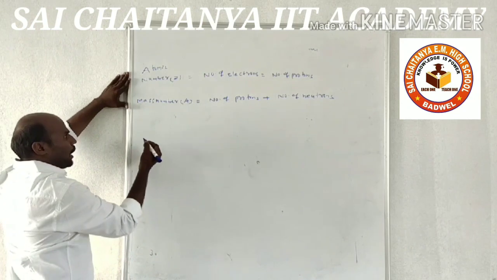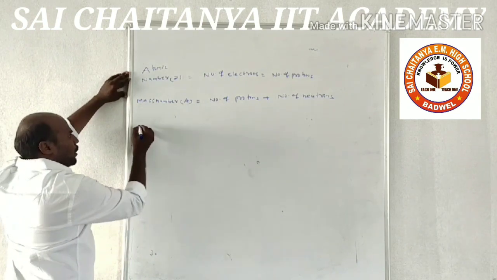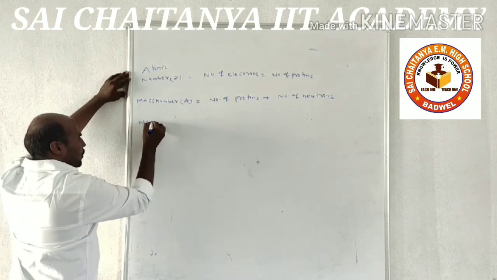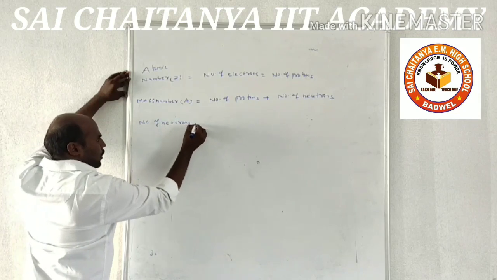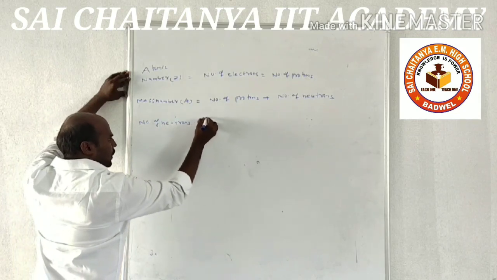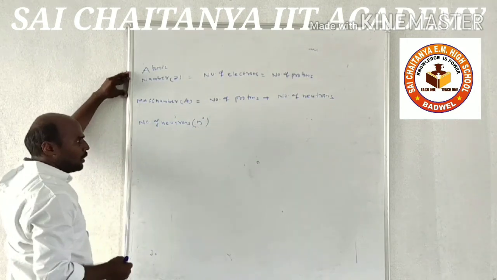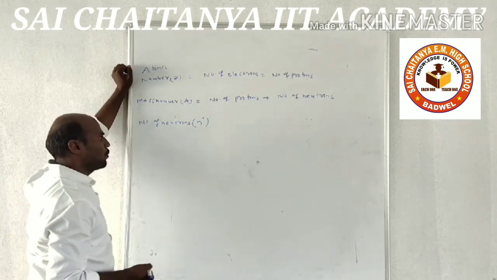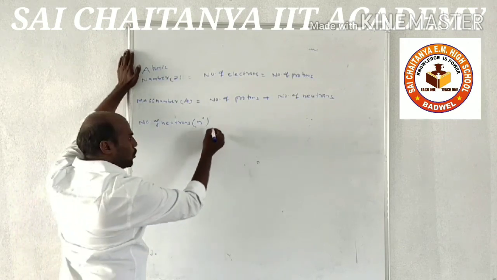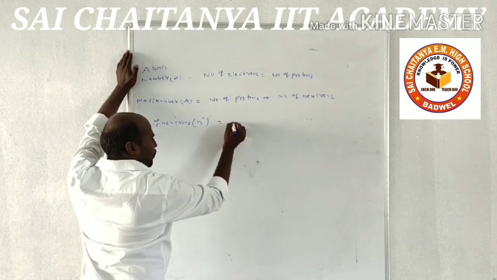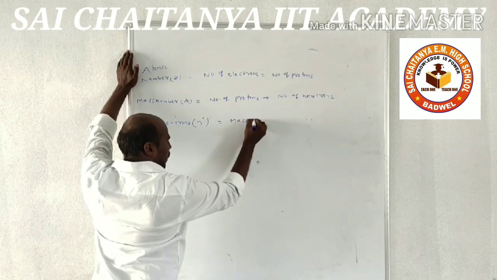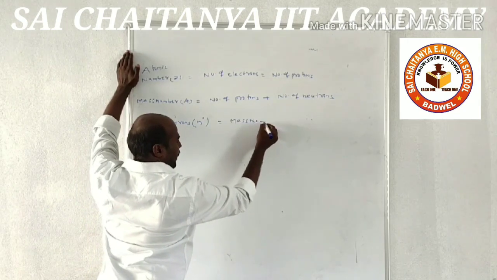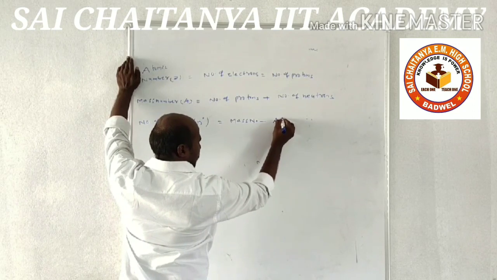But how can we calculate the number of neutrons? N0 means neutrons, containing neutral charge, electrically neutral. The number of neutrons is equal to mass number minus atomic number.